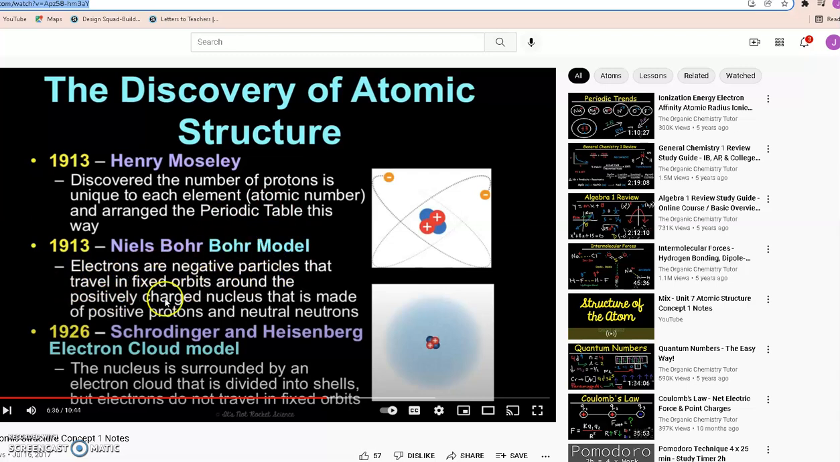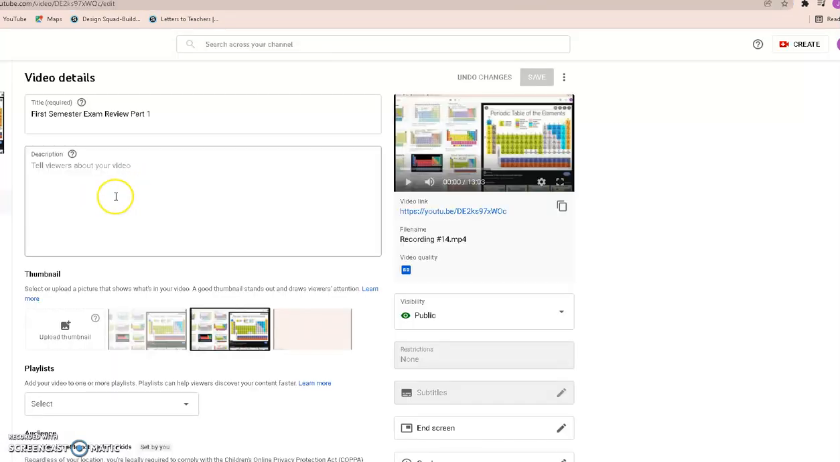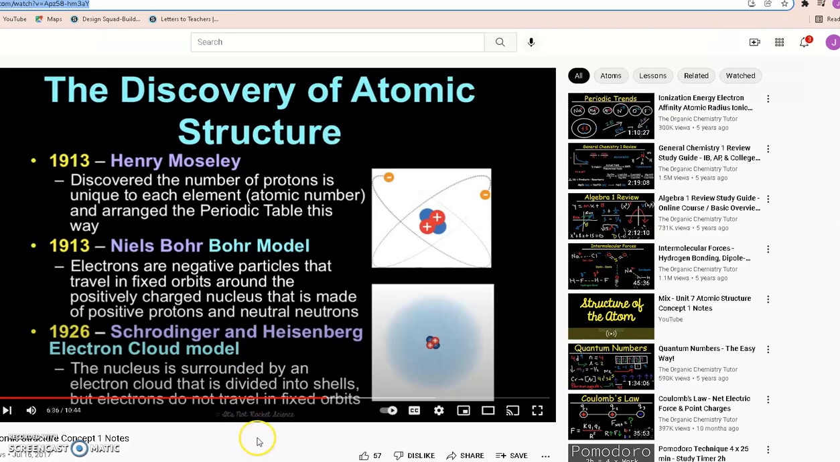The next person is Schrödinger and Heisenberg. They developed what we call the electron cloud model. They said that the electrons are surrounding the nucleus, but they move so fast that we can't see them, so they describe it kind of like a cloud. I think that's all the people.